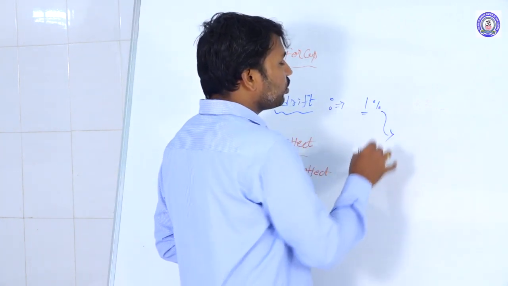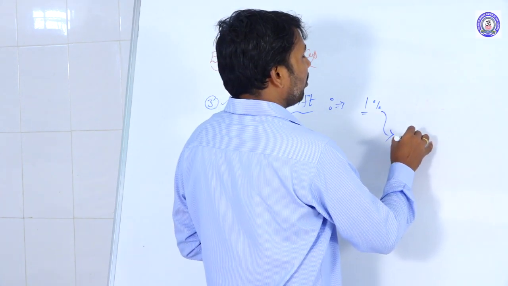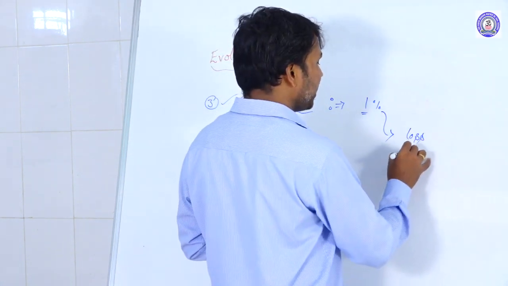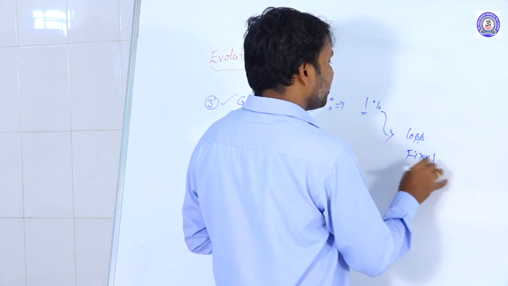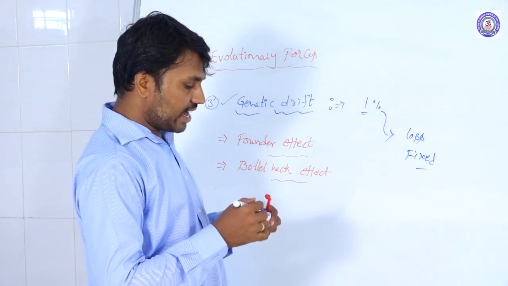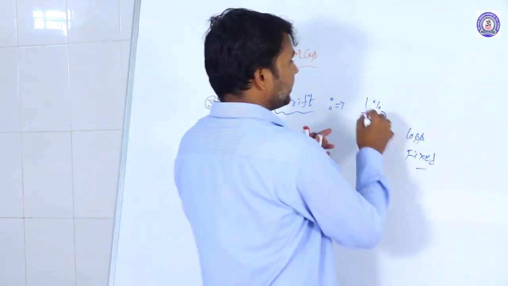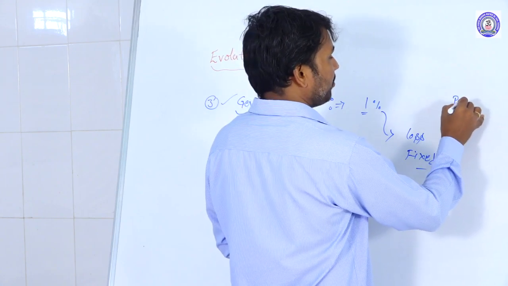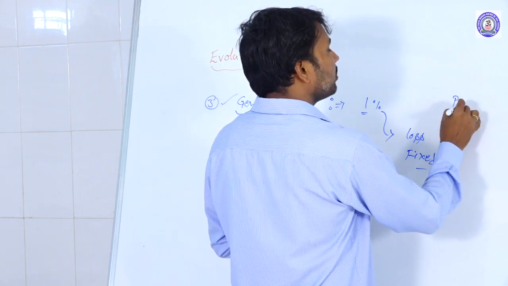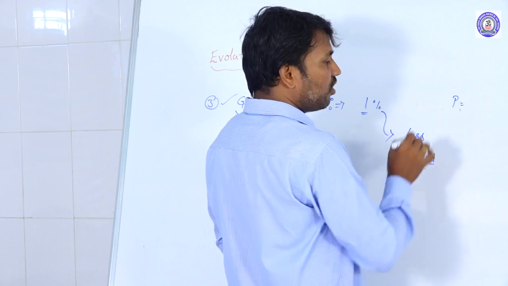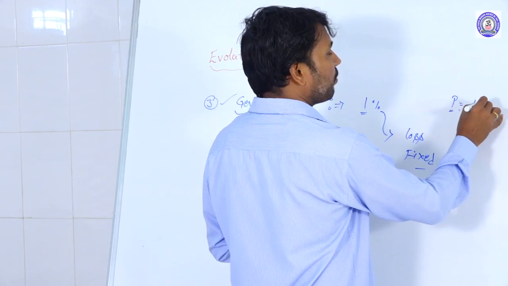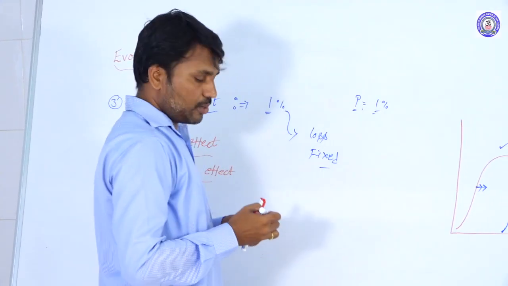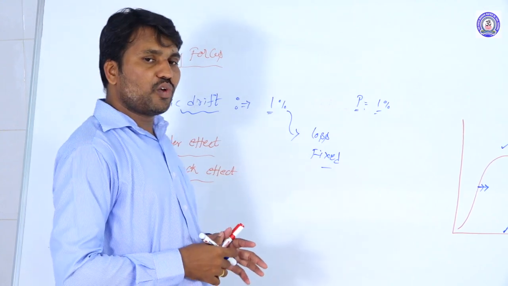Those alleles are either lost from the population or fixed in a population. For example, in a population, the frequency of one particular allele P is 1%.